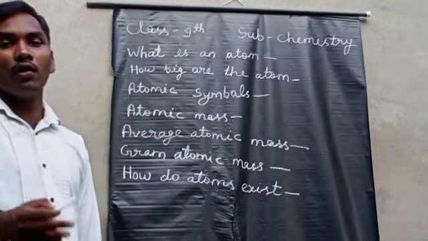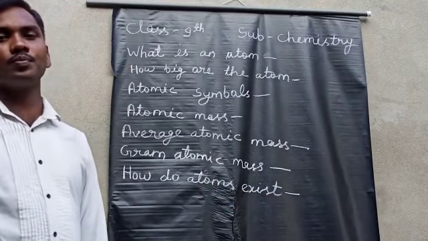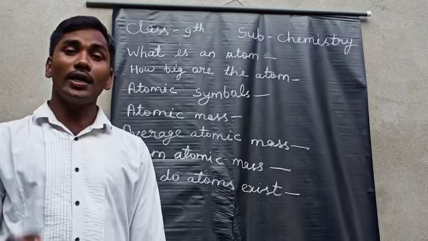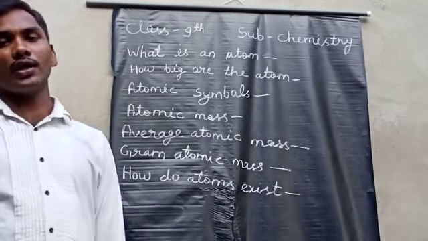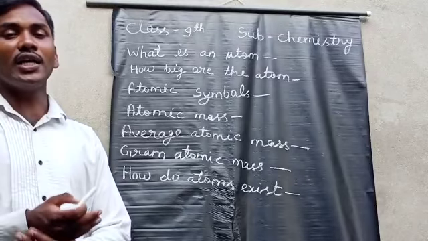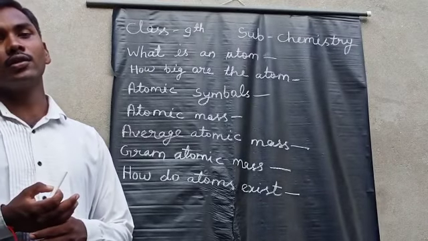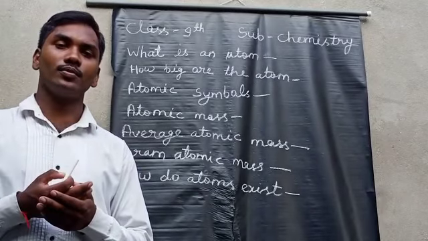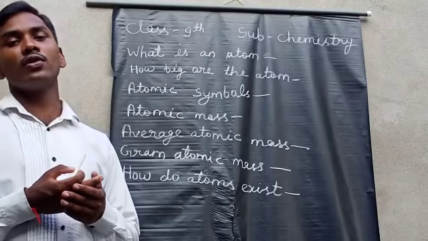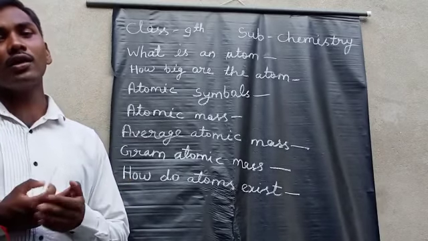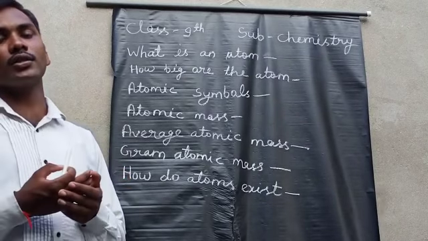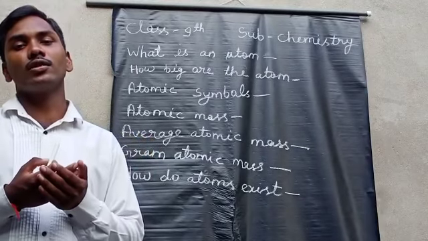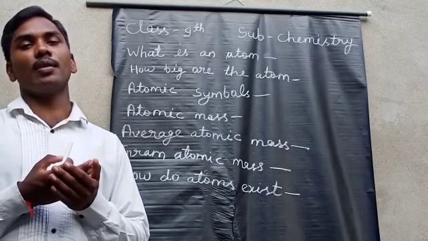First of all, we will come to know what an atom is. According to Dalton's atomic theory, an atom is the smallest particle of an element. It maintains its identity in any physical change or in any chemical reaction. In other words, we can say that an atom is the building block of matter. Atoms may exist anywhere, but we cannot see them.